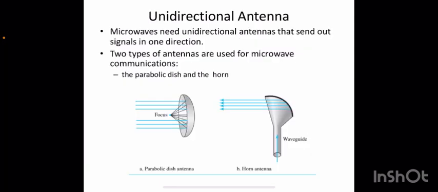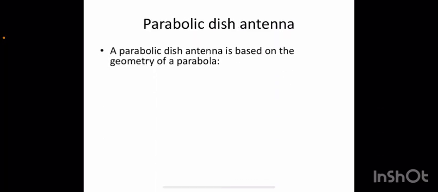Coming to the antennas used with microwaves, obviously they have to use unidirectional antennas, because the signals communicate in one direction. Microwaves need unidirectional antennas that send out signals in one direction. We have two different types of antennas. One is the parabolic dish antenna and the second one is the horn antenna. You can see them one by one. The first one is the parabolic dish antenna.